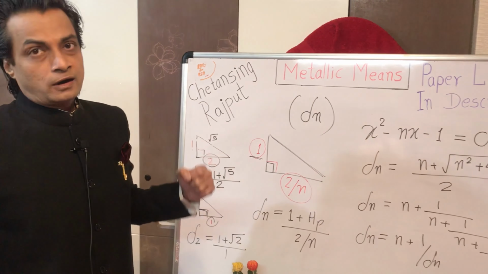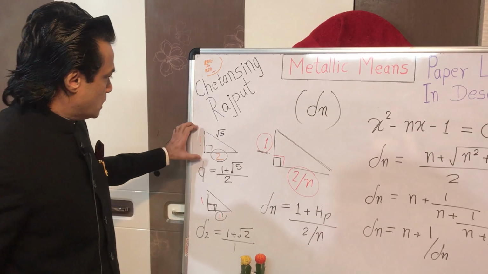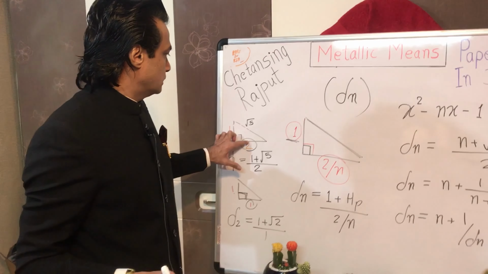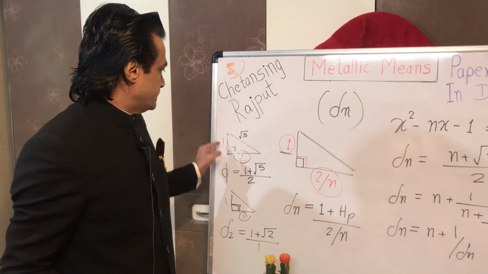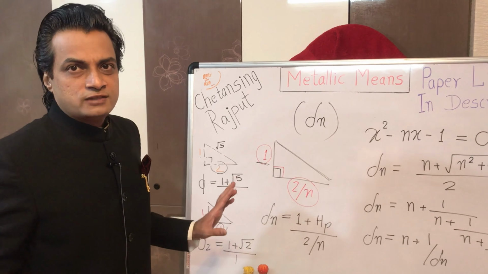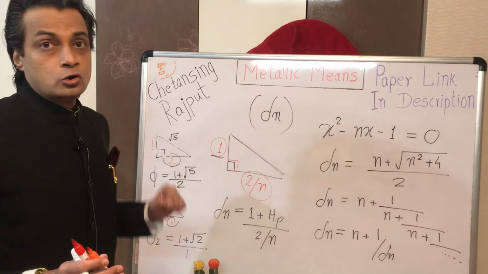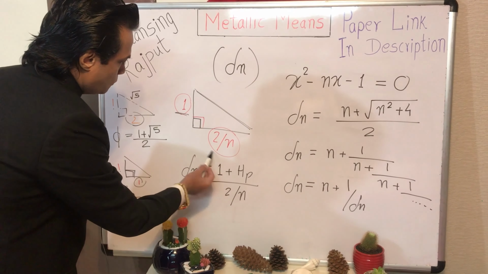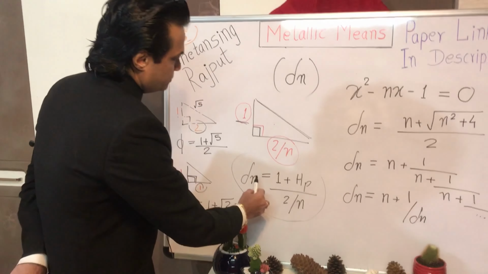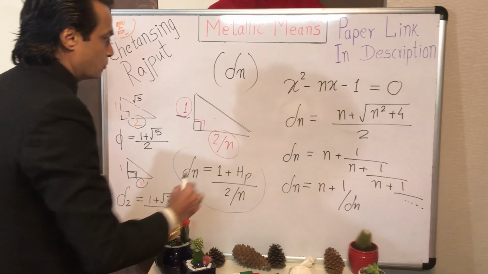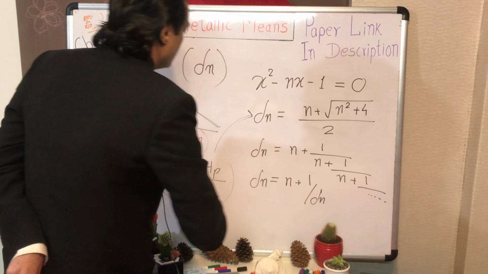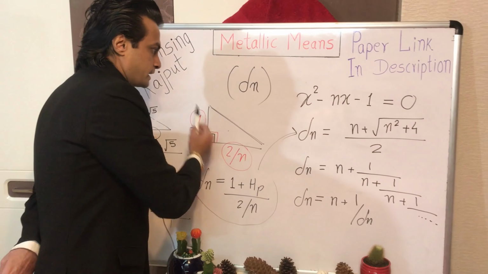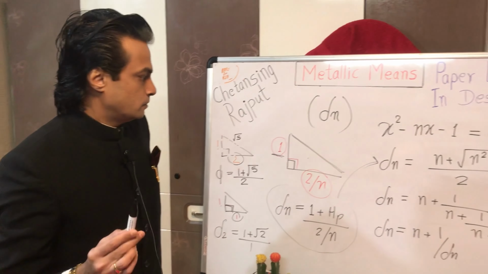As far as this 1 to root 5 triangle is concerned, see its every geometric feature, its Gergonne triangle, its Nagel triangle, the Gergonne line, the Obsnov point, everything is the precise expression of the golden ratio. The value of that metallic mean which we derive from this triangle precisely equals the fractional expression of that metallic ratio, and that's why I prefer to call this triangle the fractional expression triangle.